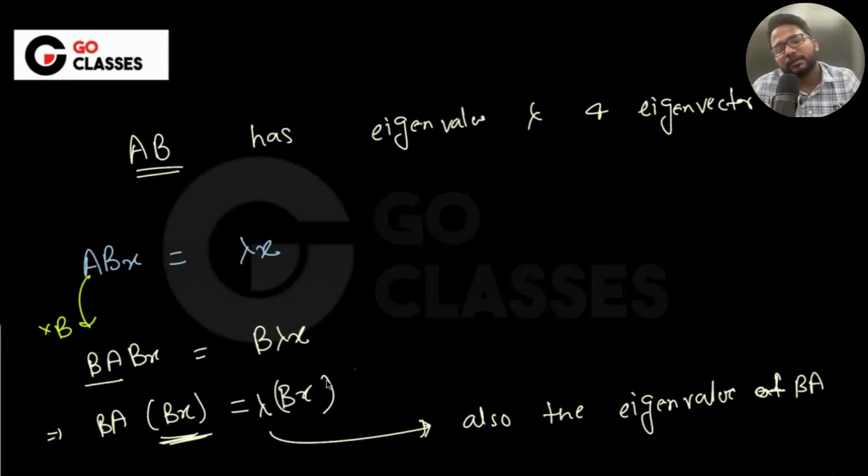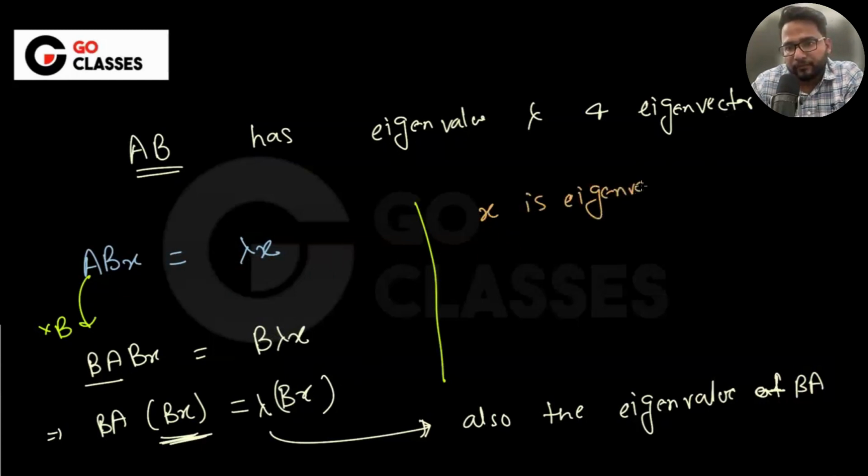So I am saying that only non-zero eigenvalues are the same. Why is that the case? Why am I guaranteeing that only non-zero ones are the same? The reason is that, since x is an eigenvector, x is non-zero by definition.